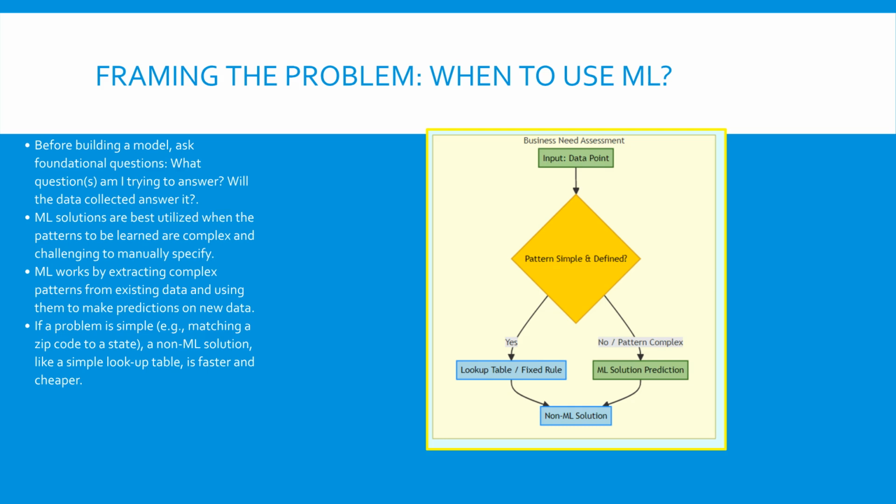What did we learn here? The key lesson is that ML should only be used if the problem involves complex patterns that cannot be solved by simpler traditional software solutions. We must always strive to use the simplest method that solves the problem effectively.